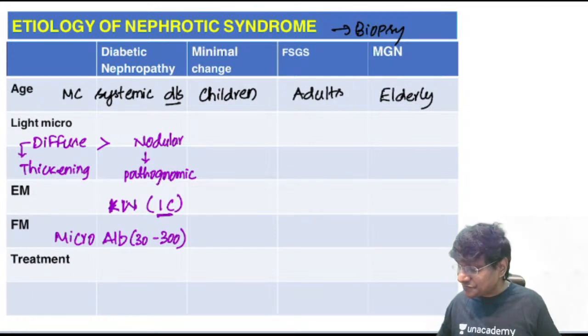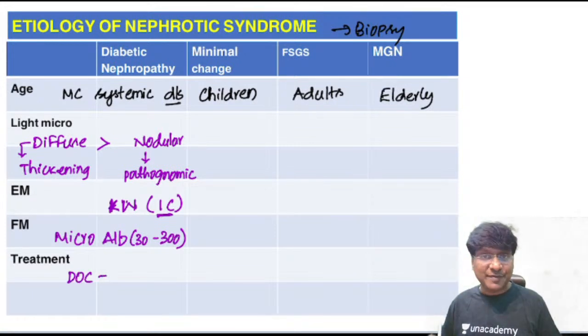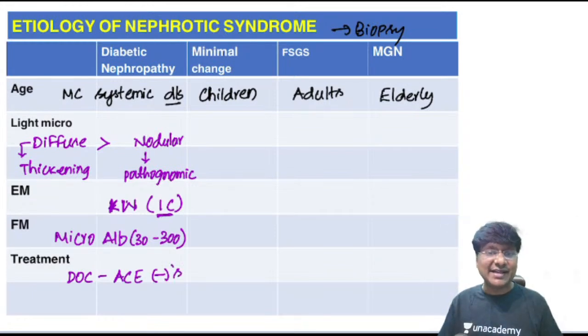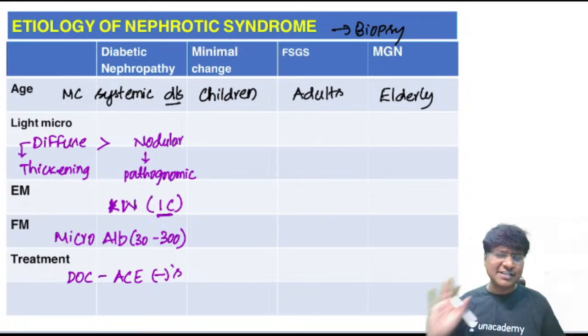And what is the drug of choice for this diabetic nephropathy? That is ACE inhibitors. And why should we give ACE inhibitors? Because they will reduce the intraglomerular pressure. So that is about your diabetic nephropathy in a crisp manner.